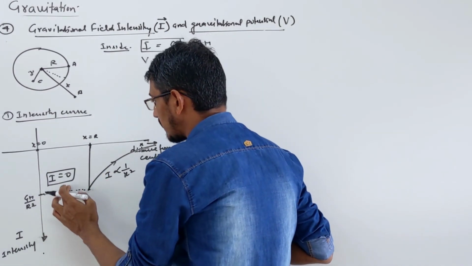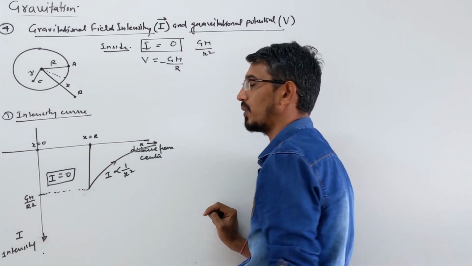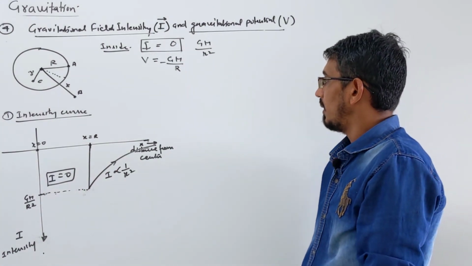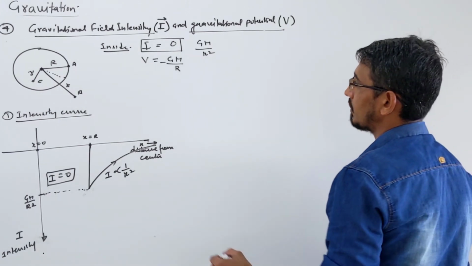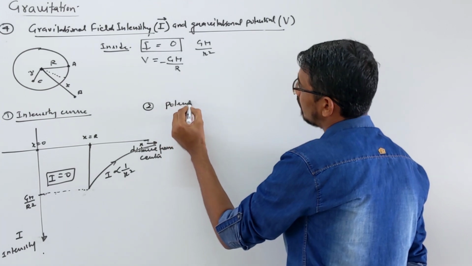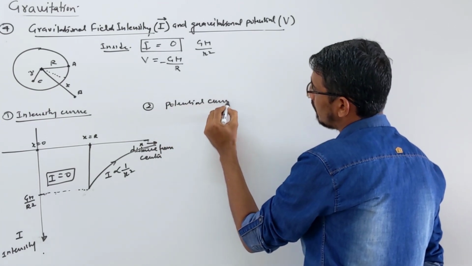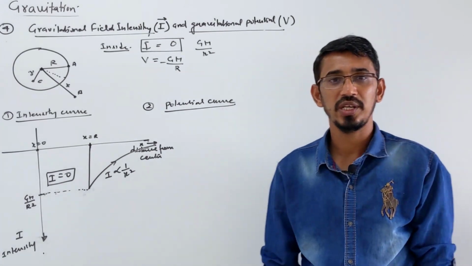So draw carefully, there is no curve here, I draw dotted lines here. Yes, your curve starts from this point only. So let's draw the same curve for potential. So I am writing here, second, we want to do the potential curve due to a hollow sphere or spherical shape.